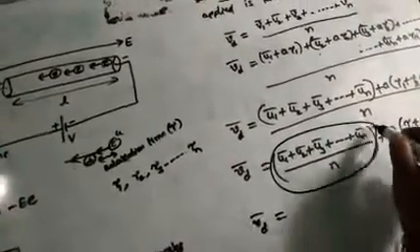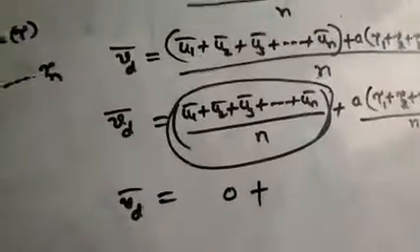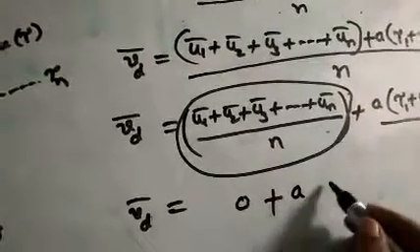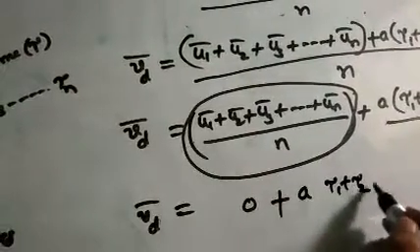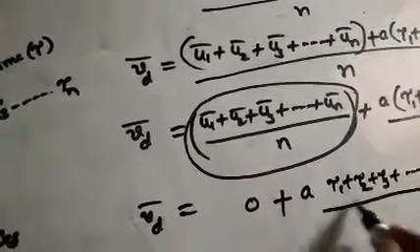This first factor, I told you already, is called the average thermal velocity. It is 0. Average thermal velocity is 0, remember. Now plus a of tau 1 plus tau 2 plus tau 3 and so on plus tau n, whole by n.